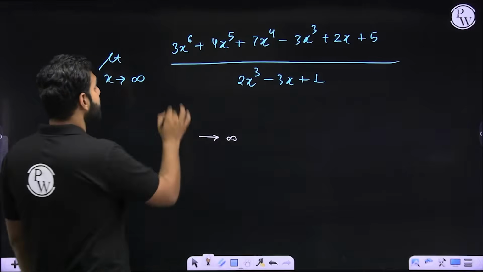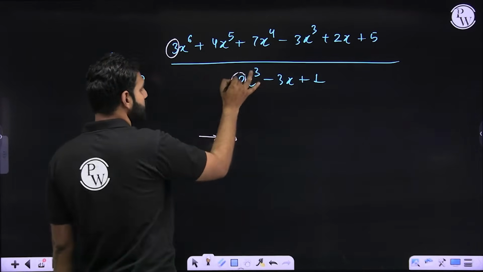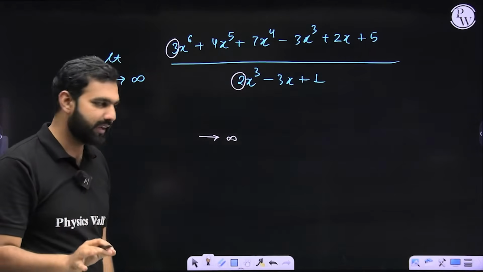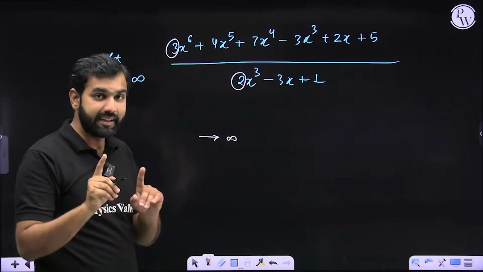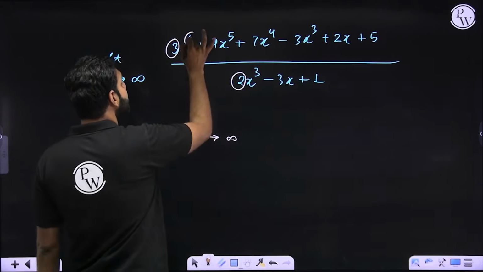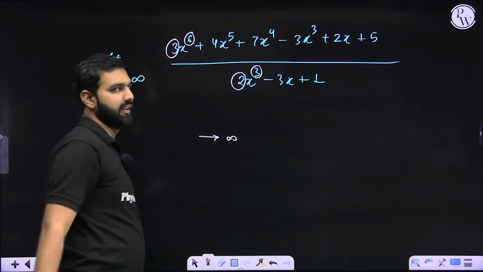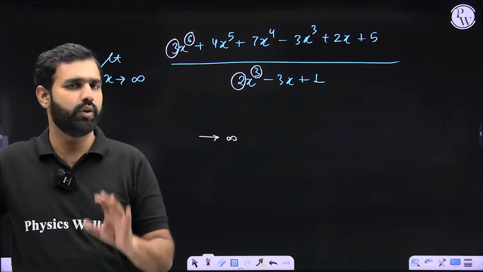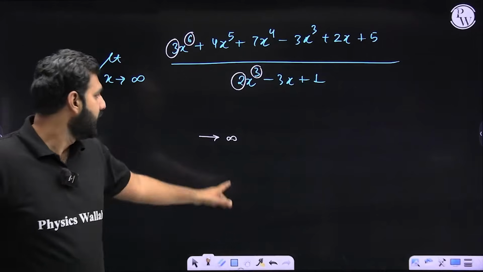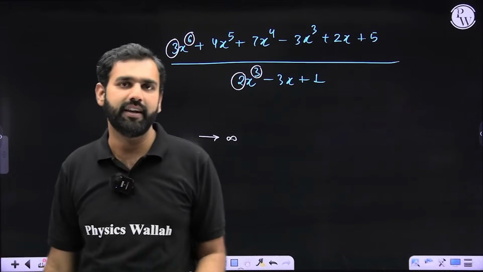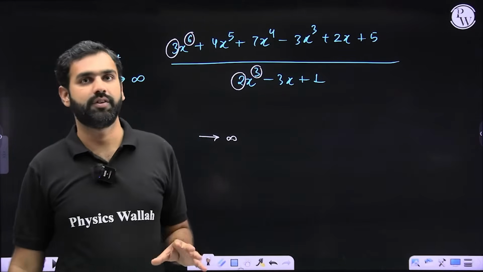Why? Because look at this 3 and this 2. The coefficients are both positive, or both are negative, then we say the answer is infinity if the numerator's degree is greater than the denominator's degree. Did you understand this part? So you need not evaluate it. You can always mark infinity as the correct answer. These are the short techniques I'm giving you directly. You can use these results.